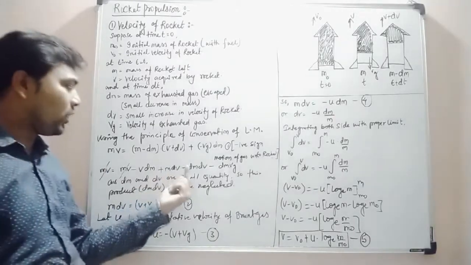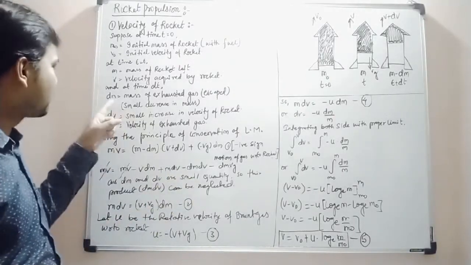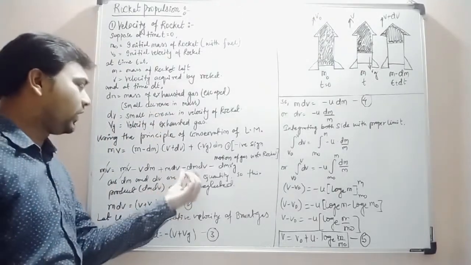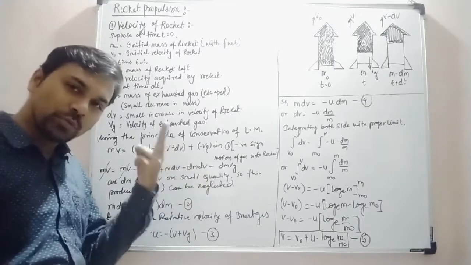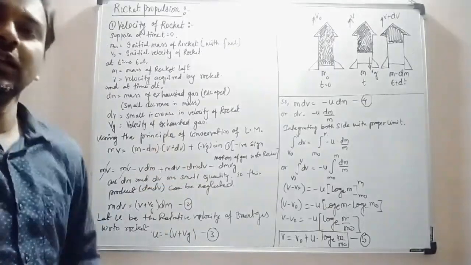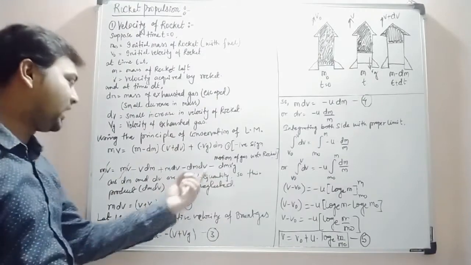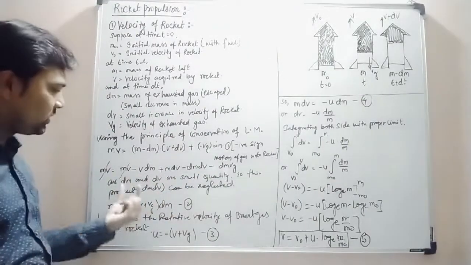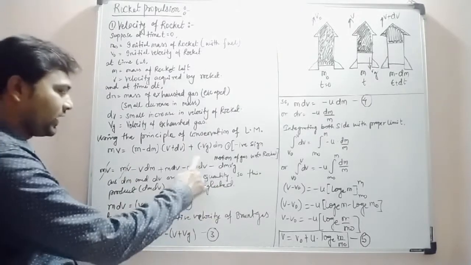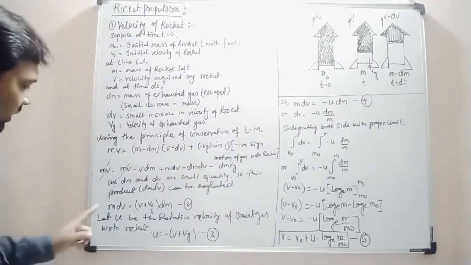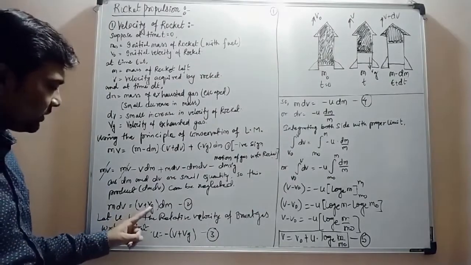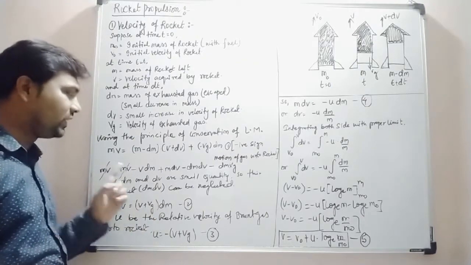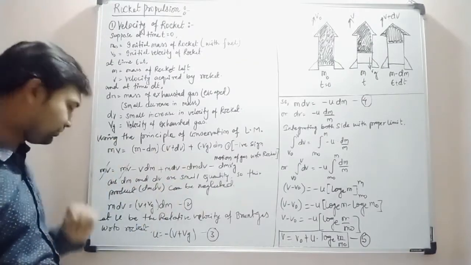Now see, there is one dm and dv also. Dm I have already explained as a small decrease in mass, and dv is a small change in velocity. So when these two small quantities are multiplied, it again gives a very small quantity, so we can neglect these two. So I have written here that dm and dv are very small quantities, so their product dm dv can be neglected. Okay, so what is left? m dv is equal to (v plus vg) dm. This much quantity is left in the above equation after neglecting and cancelling out.